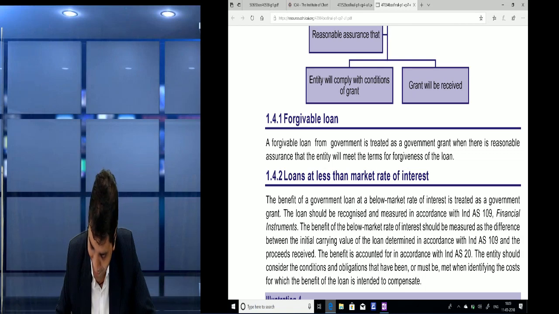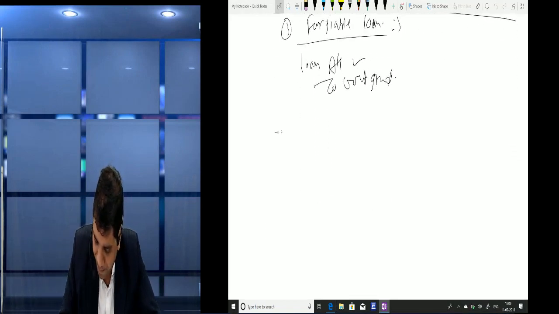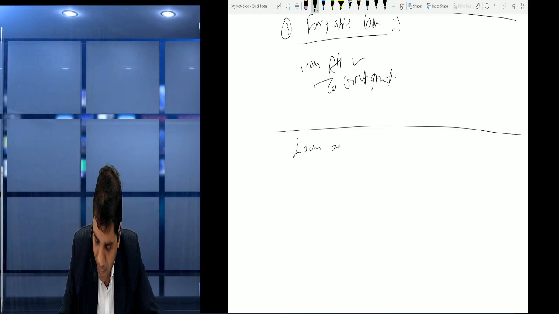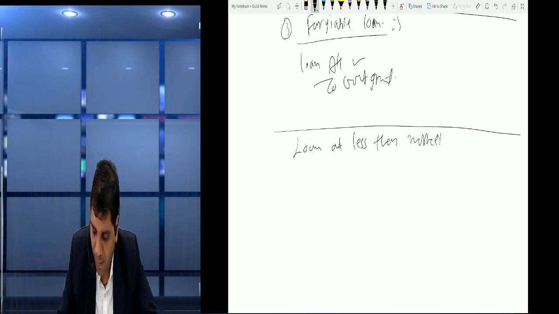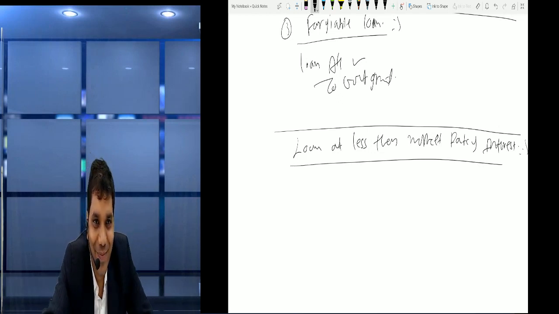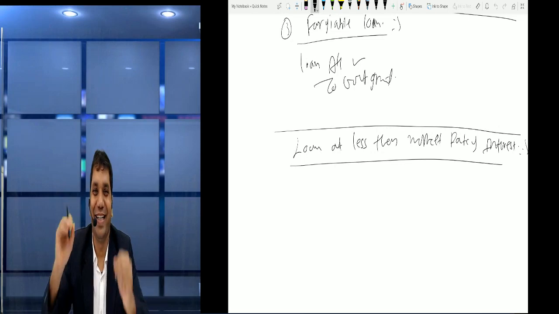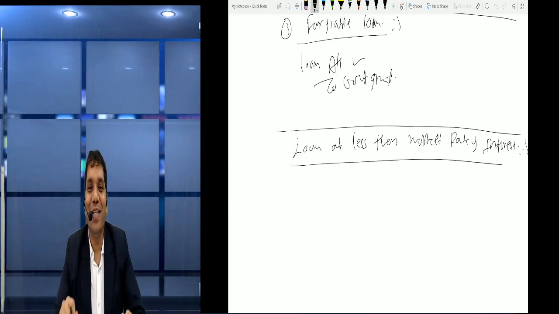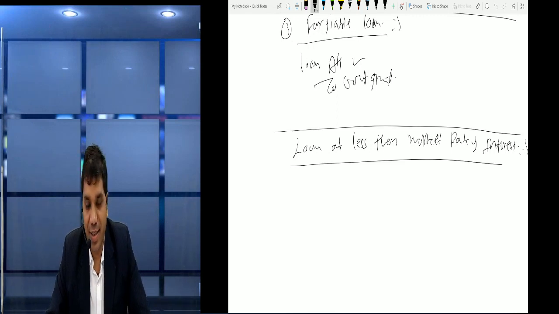So friends, it again becomes part of government grant, but it's covered in financial instruments, Ind AS 109, 107 and 32. Okay. So now friends, loan at less than market interest rate.